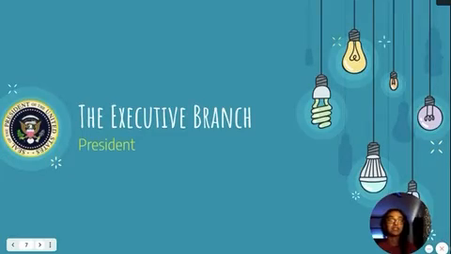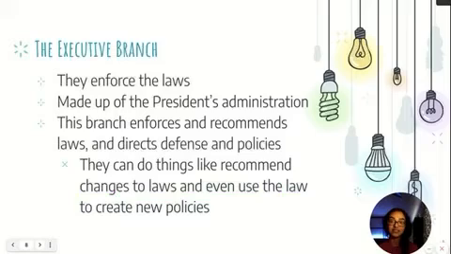The executive branch is made up of the administration of the president. That's our second branch, and this branch enforces the laws. They're made up of the president's administration, which can include the president, their vice president, and all the people that they appoint, which includes the attorney general and the secretary of state. And this branch enforces and recommends laws. They direct defense and policies. As we know, the president is the one that controls our U.S. military. And they also are our link to the outside world. They are a representative to foreign countries and the policies that they enact.